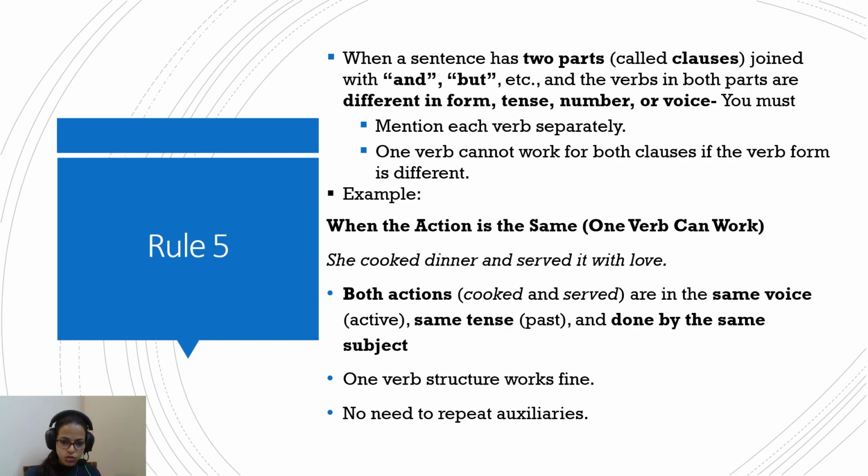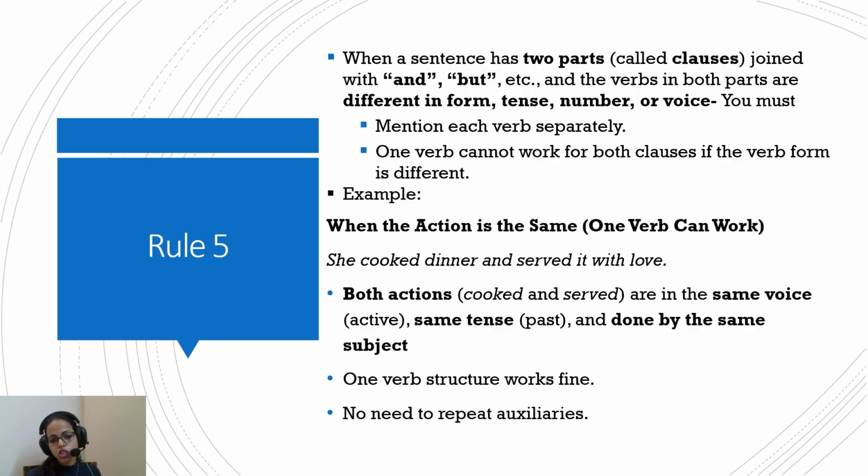So here are two possibilities. There are two sentences being joined by and or but. So we have to look at the words in both the sentences. Are both the sentences referring to the same action or not? And based on that, we'll choose the verb.